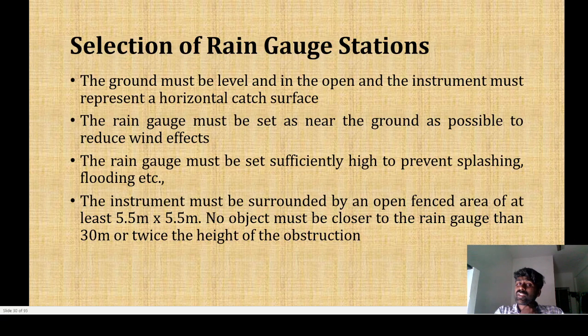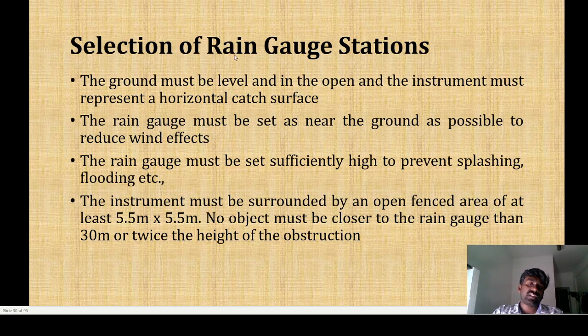Another very important thing is the selection of rain gauge stations. How can I select a particular type of rain gauge? For example, if I am selecting a non-recording rain gauge in a particular area, why am I selecting it? If I am selecting a recording rain gauge, why? What is the reason behind that? Why do we not use non-recording rain gauges in cities or towns?